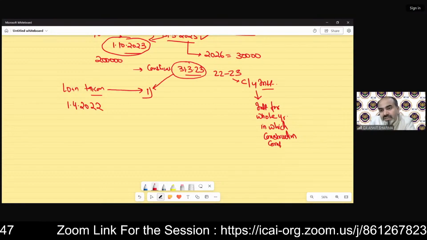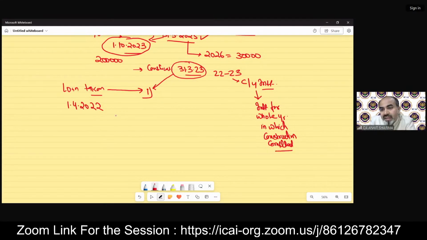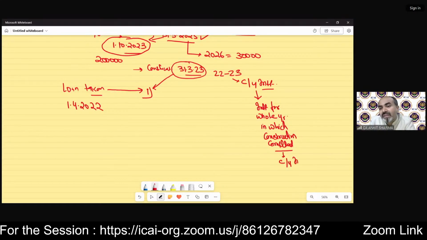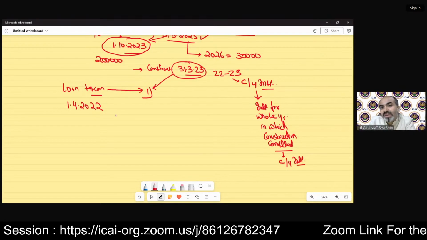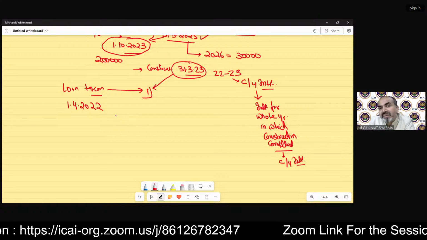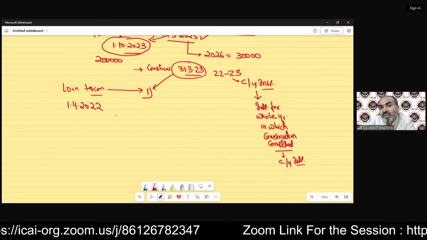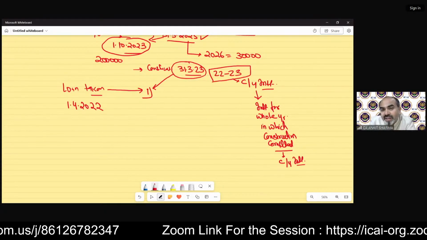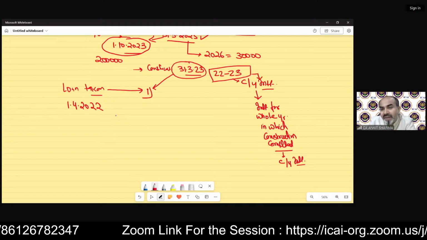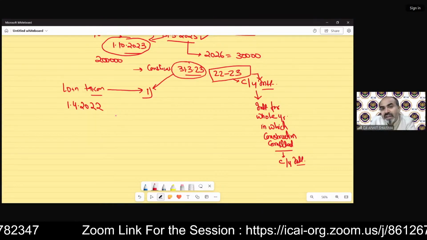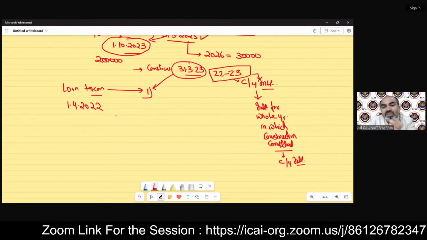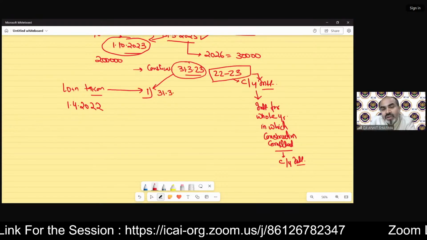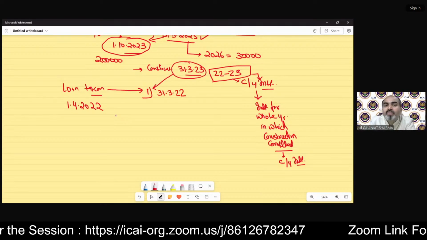The provision says this, that in the year construction will complete, the whole year interest will be treated as current year interest. So because you can see the construction has been complete in 31st March 2023, this belongs to financial year 22-23. So this year interest will be treated as only current year interest. The concept says whatever is the date of completion of construction, you have to take the earlier 31st March. So now we will take the 31st March 22.